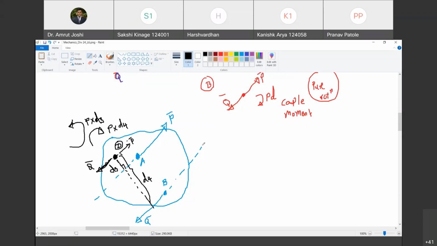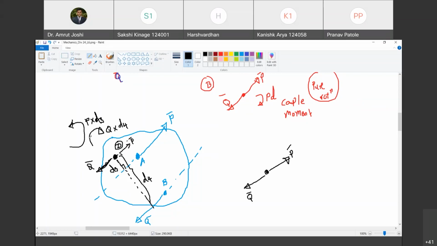So Q into D4. Yeah, Q and P are equal, no? Yes, anyway, sir, that's fine. So let me write it as Q into D4. Happy? Yes, sir. So what is the effect at point D? So at point D, due to this pair of forces, you have P bar, you have Q bar. Are you with me? Yes, sir. And you have a moment of contrary nature. So how do you sum them?